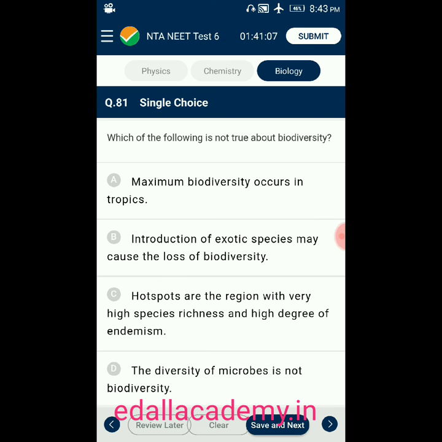Which of the following is not true about biodiversity? Option A, maximum biodiversity occurs in tropics. Option B, introduction of exotic species may cause the loss of biodiversity. Option C, hotspots are the regions with very high species richness and high degree of endemism. Option D, the diversity of microbes is not biodiversity. The answer is the diversity of microbes is not biodiversity, which is not true about biodiversity. So the answer for this question is option D.